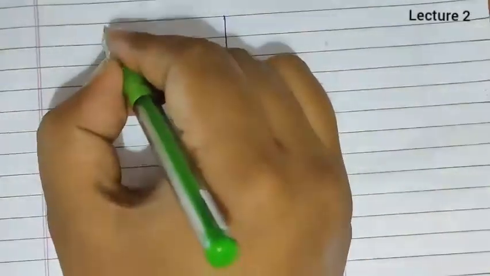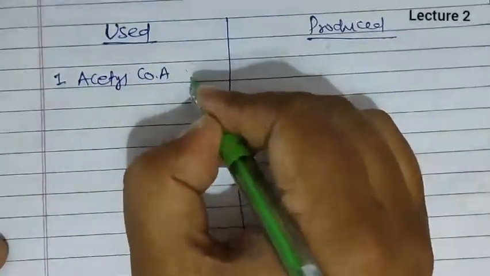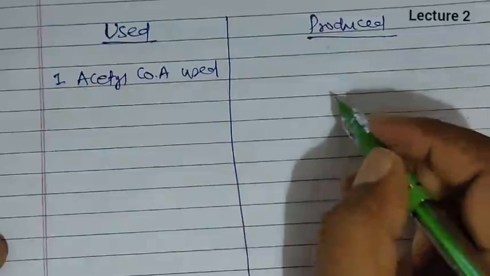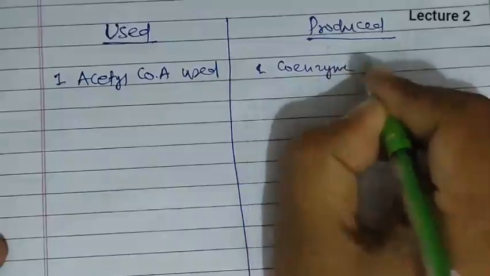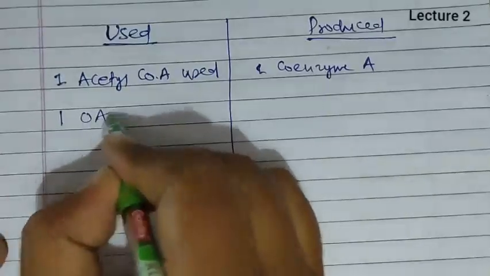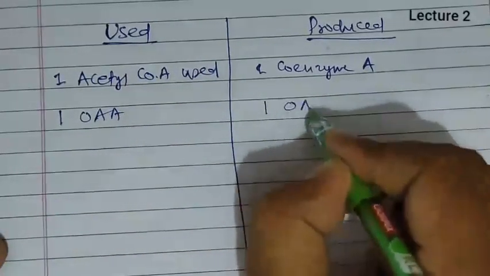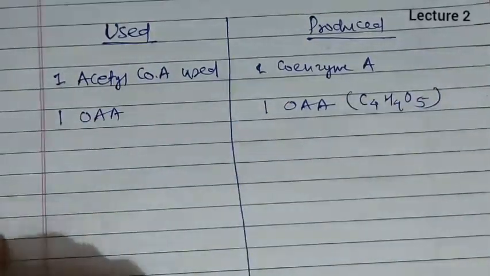So now we compare in Krebs cycle what is used and what is produced. If we compare these, then we come to know that 1 acetyl coenzyme A is used and one coenzyme A is produced, as the acetyl gets used. Then one oxaloacetic acid is used in the first reaction, and obviously one oxaloacetic acid is recovered back, that is C4H4O5, a 4 carbon intermediate.